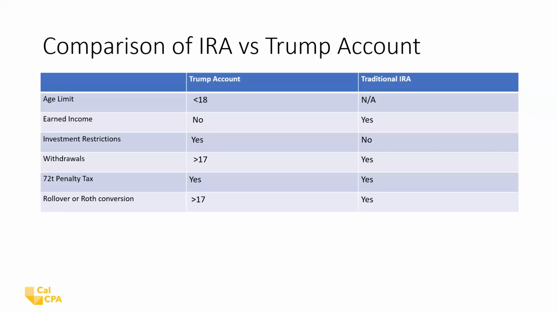So here's the comparison. There is an age limit. You have to be under 18 for the Trump account. There's no age limit on a traditional IRA. No age limit at the bottom, no age limit at the top. Earned income, not for the Trump account, yes for the IRA. Investment restrictions, yes for the Trump account, no for the IRA. Withdrawals, not until past age 17 for the Trump account. You could do them for the IRA. And you can do a rollover or Roth conversion when you're greater than 17, and you can do that with an IRA.